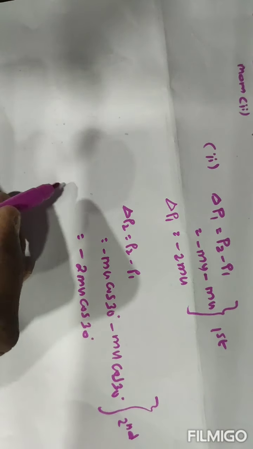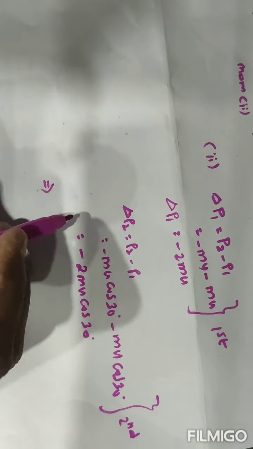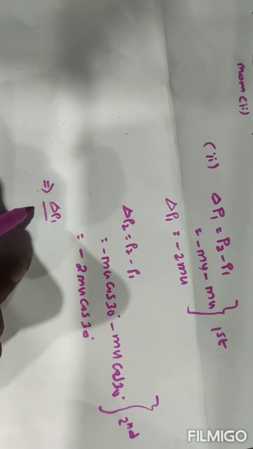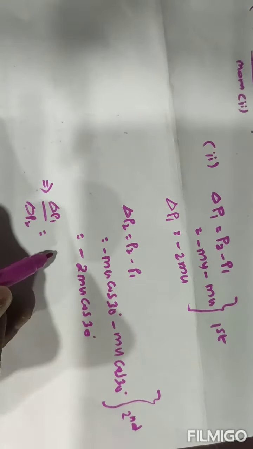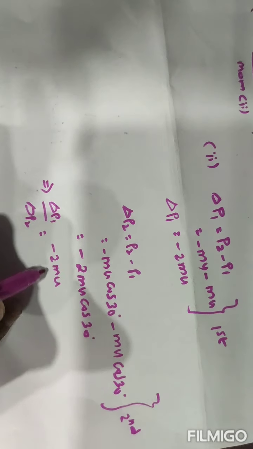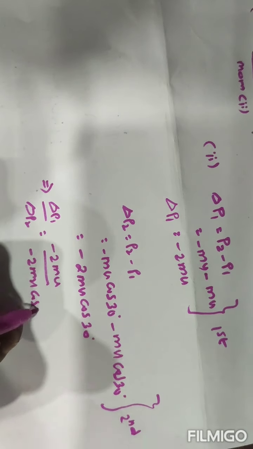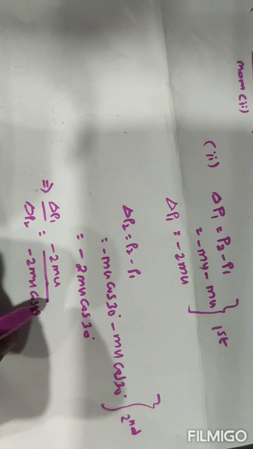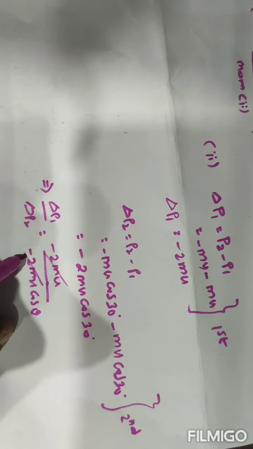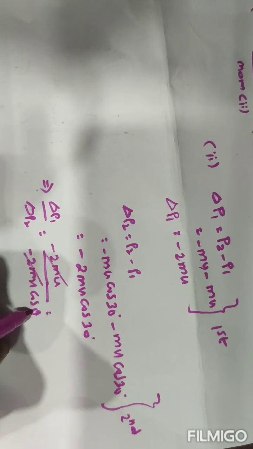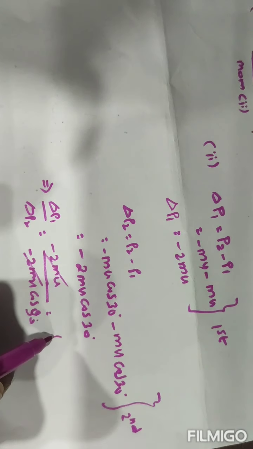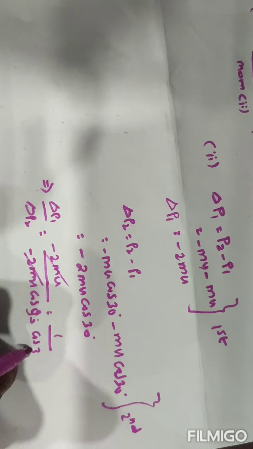Now the actual question is the momentum ratio in these two cases, delta P1 by delta P2. Delta P1 is minus 2 mu and delta P2 is minus 2 mu cos theta. The minus 2 mu cancels, so 1 divided by cos 30.